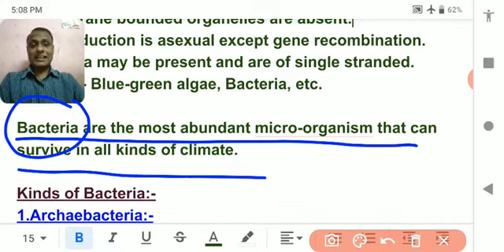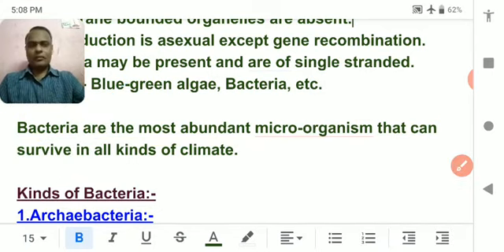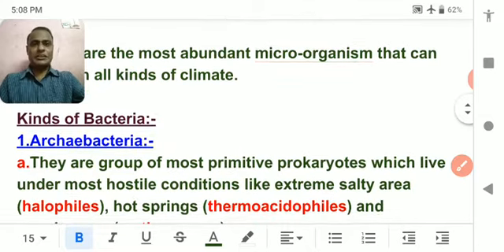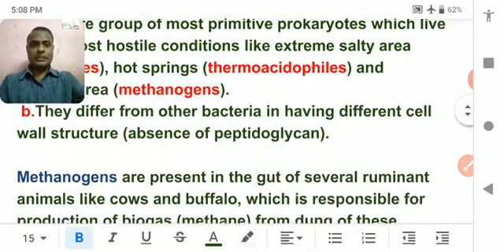And these bacteria belong to kingdom Monera. Remember this point. This is a very important point. Bacteria are the most important members of kingdom Monera. Now, we are going to classify the different kinds of bacteria. There are two main kinds of bacteria.